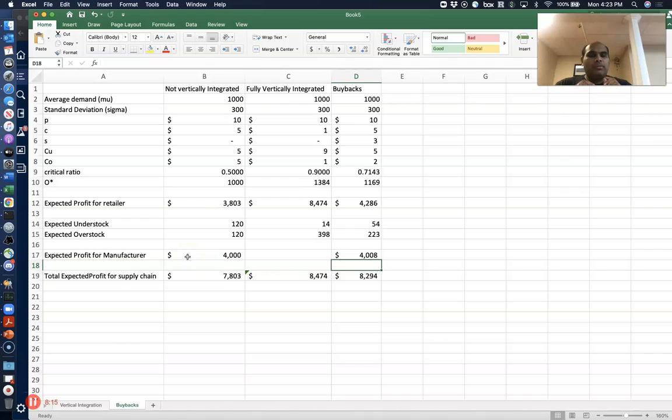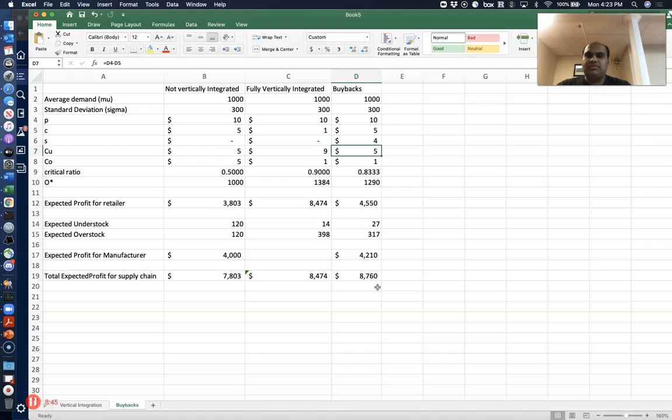But the problem with buybacks is that it's not always 100% good. There's always a push and pull here. Because the manufacturer is buying back some of these items, if the buyback price is pretty high, let's say that instead of $3, the manufacturer offers a buyback price of $4, right? So if the manufacturer says, okay, I'll sell you the CD for $5, and if you can't sell it at the end of the season, I will give you back $4 for each CD. So now you'll notice that the